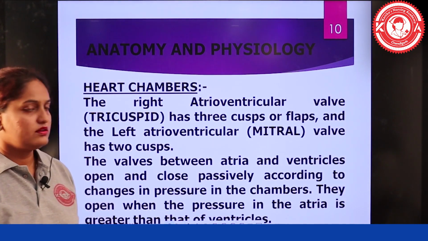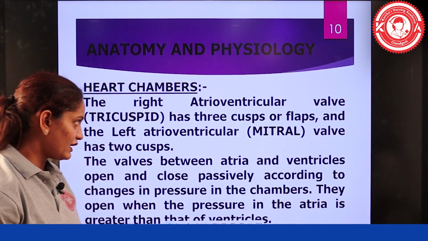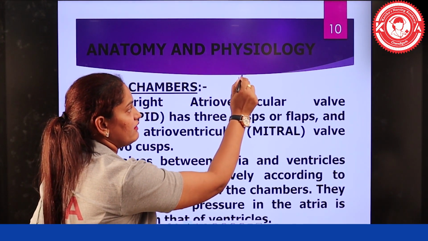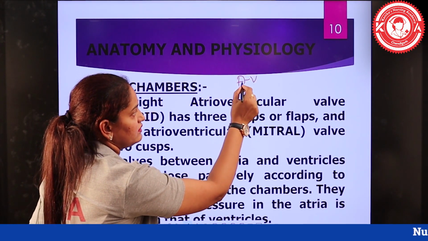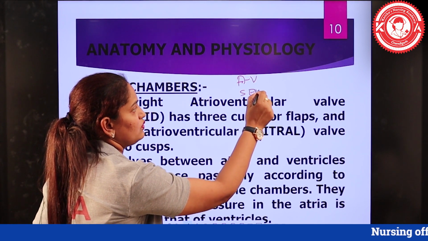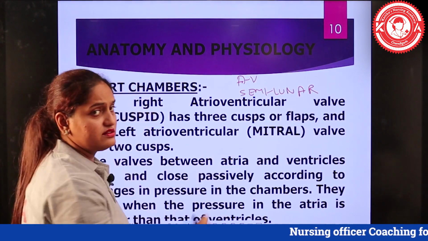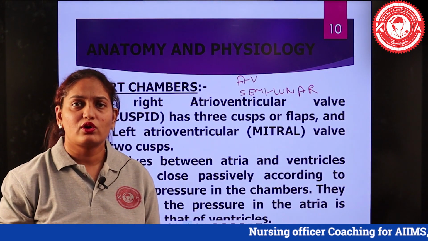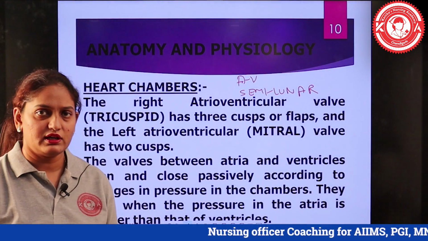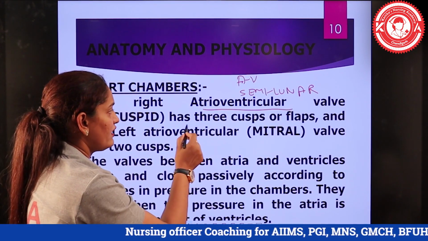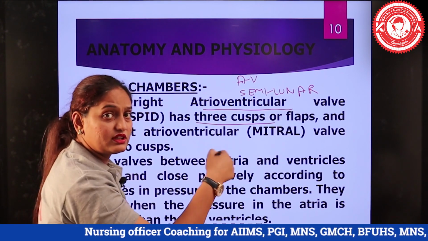Next, there are 2 different types of valves in the heart: the AV valves and the semi-lunar valves. The AV valves are located between the atria and the ventricles.